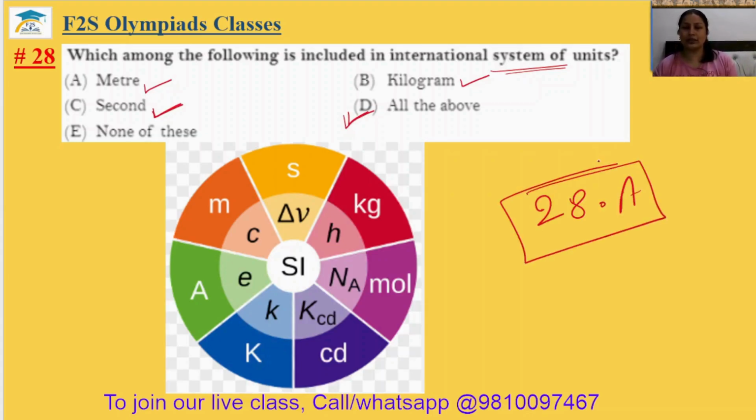This figure is here for showing you: meter for length, second for time, kilogram for mass, mole for the amount of substance. This is for candela, and its symbol is also given here. Candela for luminous intensity, Kelvin for temperature, ampere for current. So there are a total of 7 fundamental units in the international system of units.